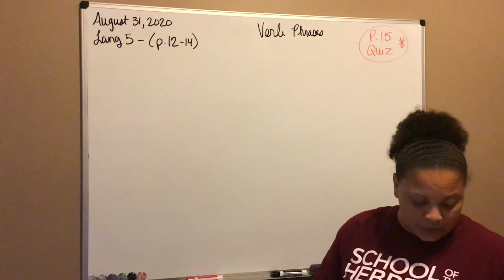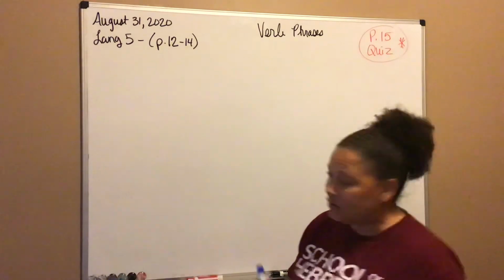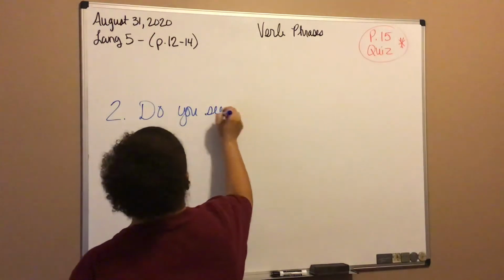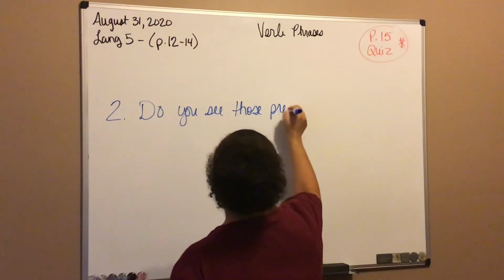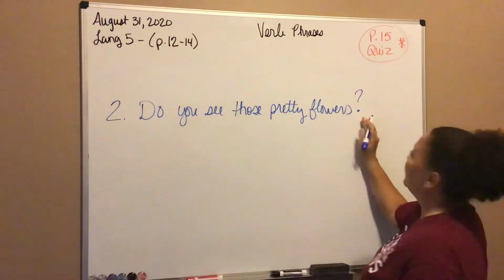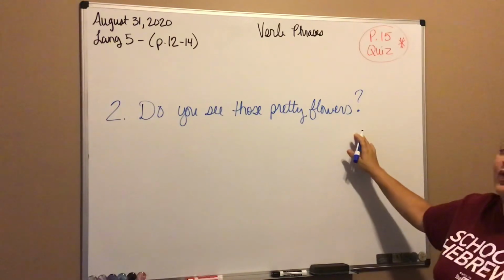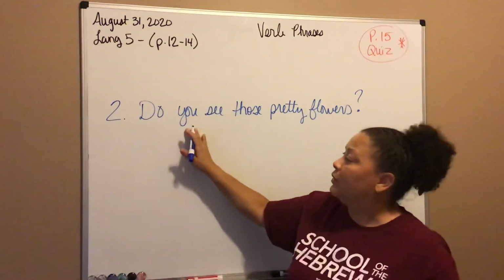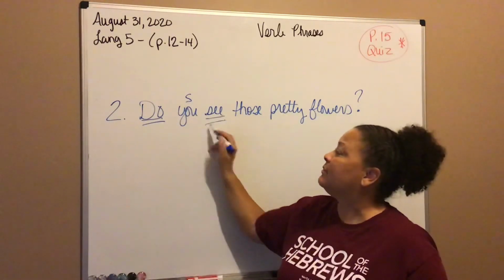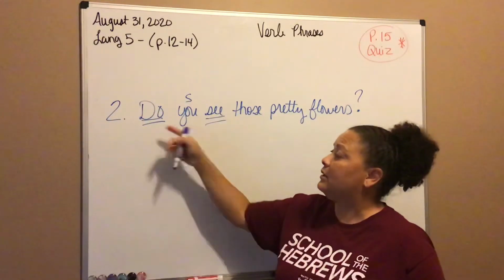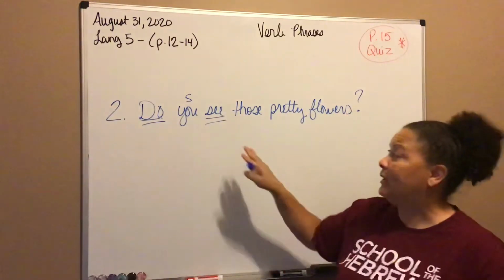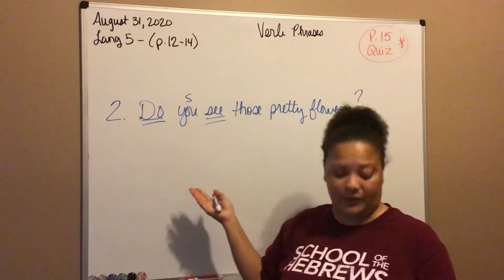And then let's do another example. Let's look at number 2. Do you see those pretty flowers? Question mark. Remember, when we have a question, our verb phrase will surround our subject. So here you is our subject, right? And do see is my verb phrase, okay? Do see. Do is my helper. See is my verb, okay? Because we can see if we had to label these, that would be an action, correct?